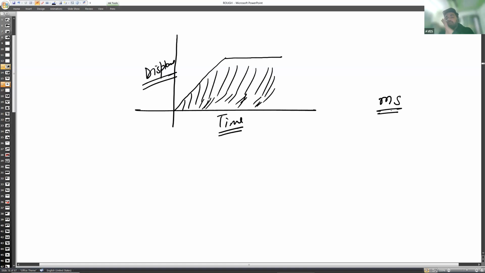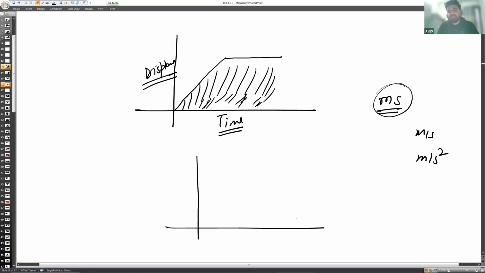So in this case, meter second does not mean anything; it is not a unit of any physical quantity. Meter per second is for velocity, and meter per second square is for acceleration, but meter second is nothing. So the area under a displacement time graph will give you nothing. Let's take another example.